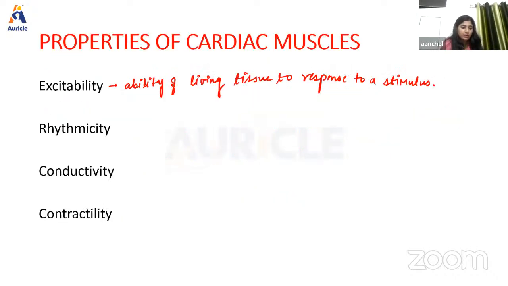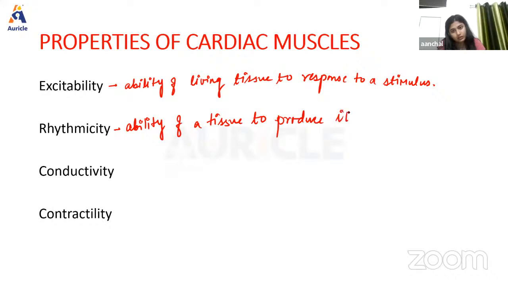Now, next we have another property, that is rhythmicity. Okay. Now, what is rhythmicity? Rhythmicity is the ability of a tissue to produce its own impulse regularly. And it is also known as autorhythmicity or self-excitation.